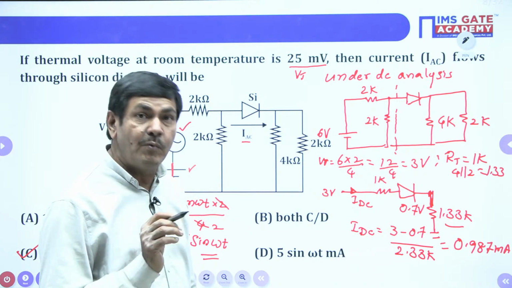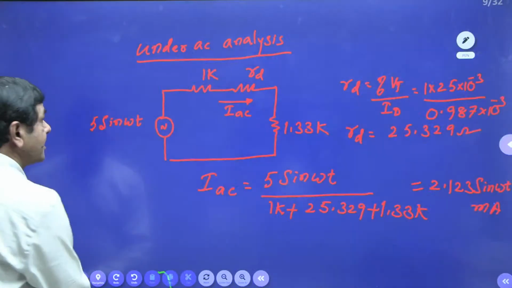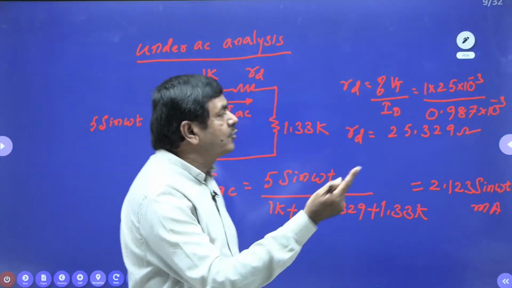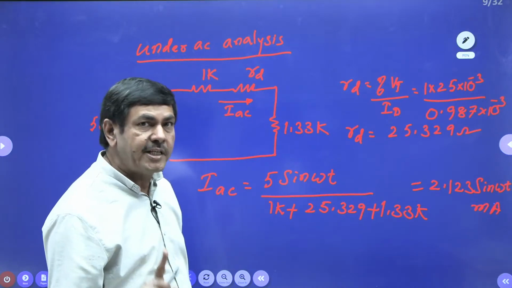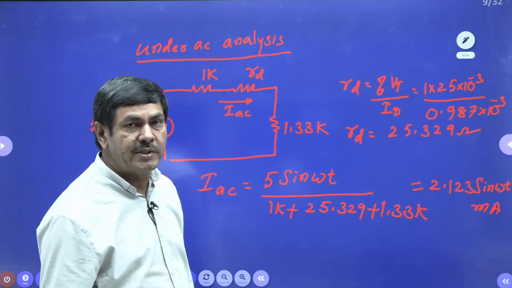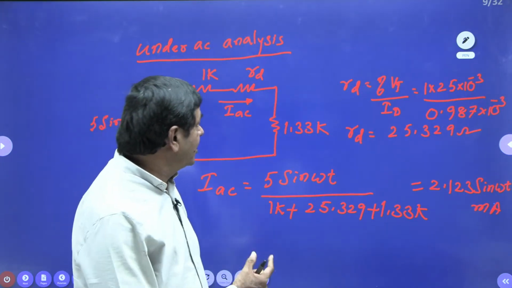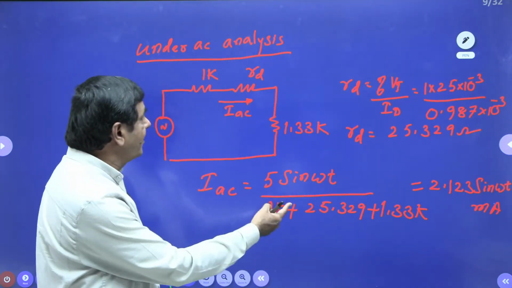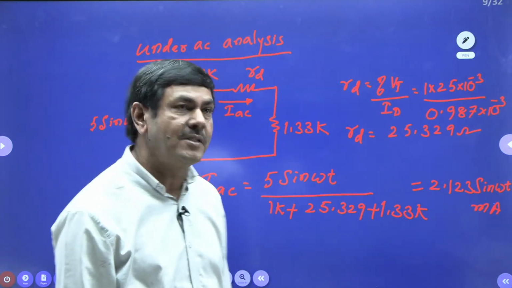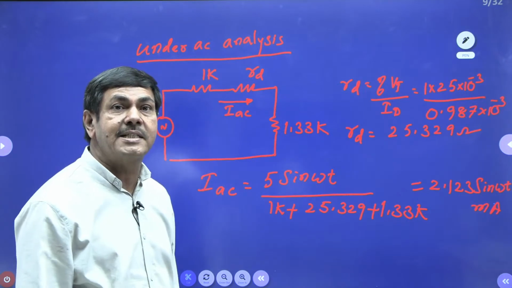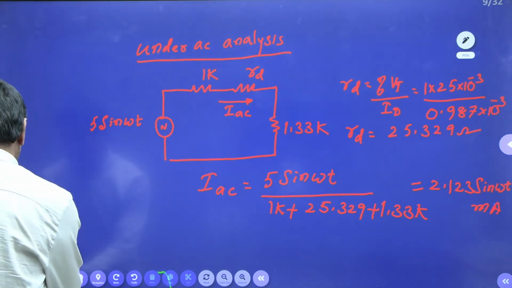How do we calculate the dynamic resistance? Whenever you want to find it, it is eta into Vt by ID. When the eta value is not given, you take it as 1 only. Sometimes they will give eta value 1 or eta value 2, then we can substitute those values only. Once you got the RD value, we can find the current directly. This is the methodology to find the current in the diode when AC and DC values are given. We can go to the next problem.